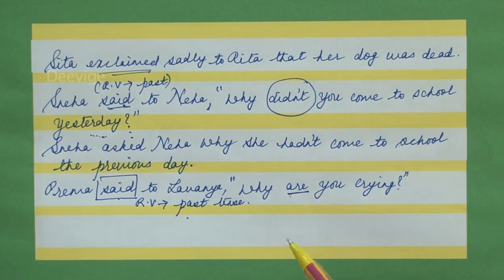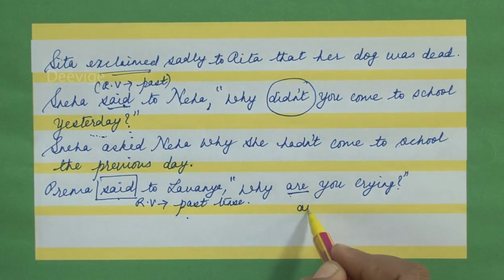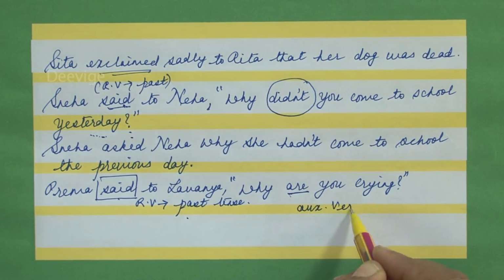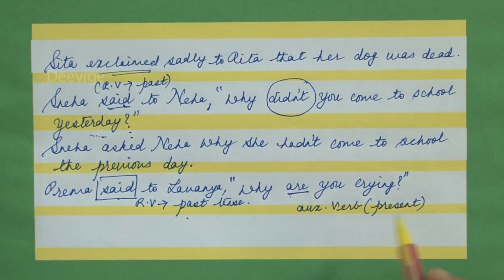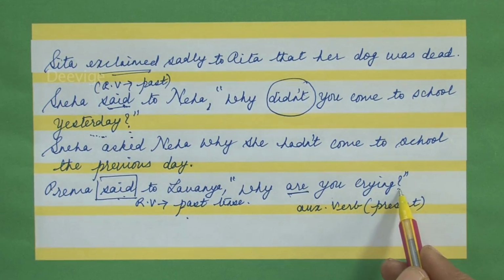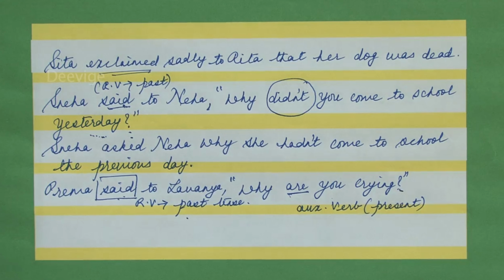Are is the auxiliary verb which is indicating present tense. So we have already learnt that if the reporting verb is in the past tense, this sentence which is in the simple present will therefore change to simple past. So said is also going to change to asked. Why? Because it is ending with a question mark.